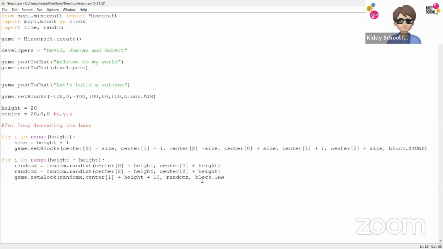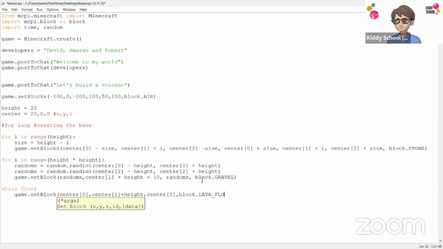All caps. We're using a keyword. Now in the forever loop, I'll say from my game setBlock, and now here on the x-axis, we need to add the lava, the y-axis, and for the z-axis. And the block code is going to be the lava flowing to create kind of an animation. And keep doing it after each 1 second. Okay, we're good to go.